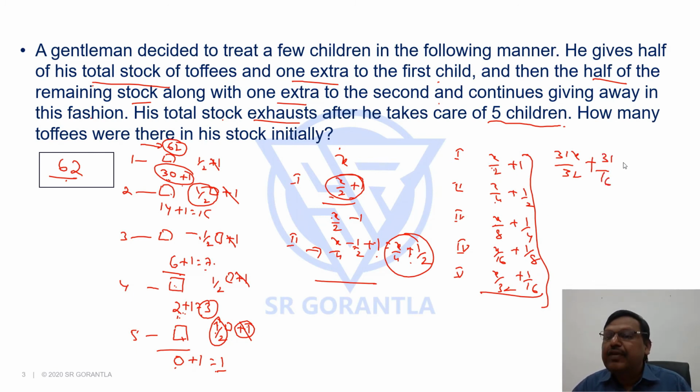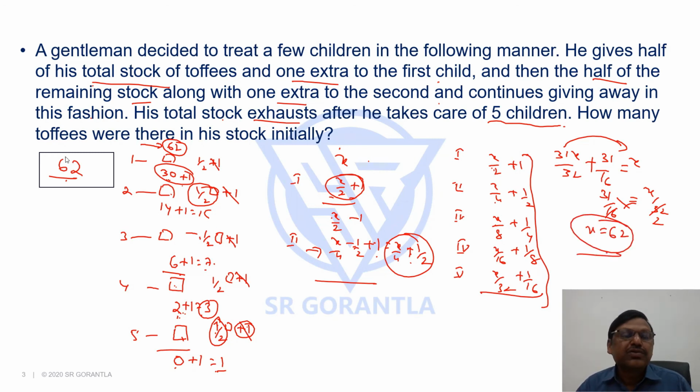If you add all of them, that will be equal to x. If we simplify, moving to the other side, it will be x by 32 equals 31 by 16. So if you simplify, you'll get x equals 62. So the total toffees is 62.